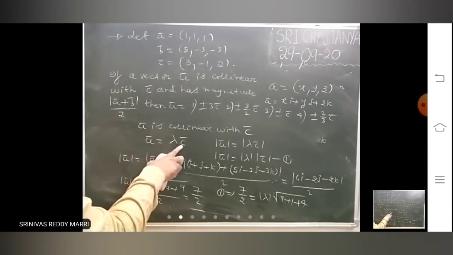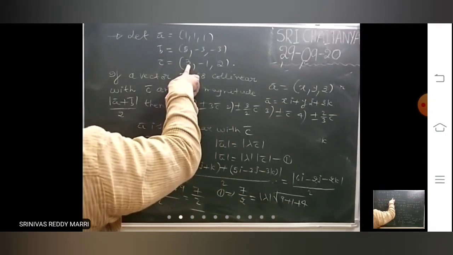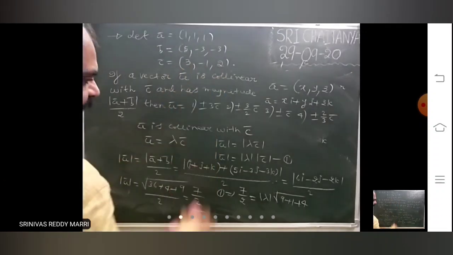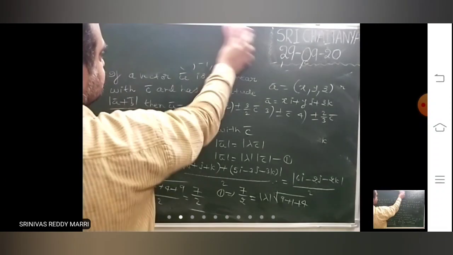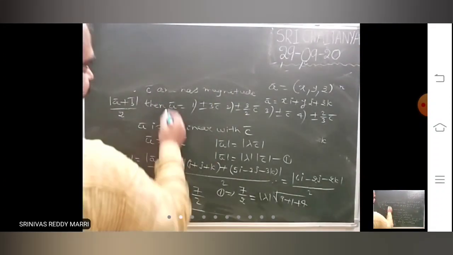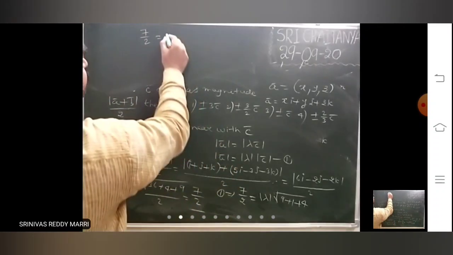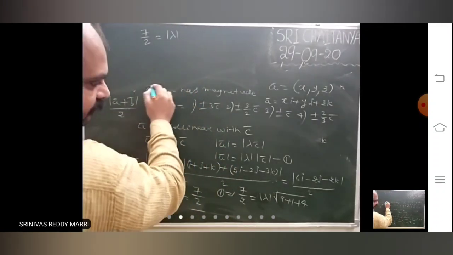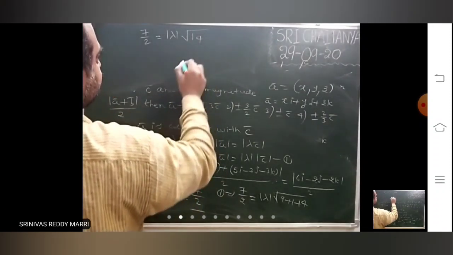This is collinear with c bar. Therefore, modulus u bar is 7 by 2, equal to modulus lambda into root of 14.